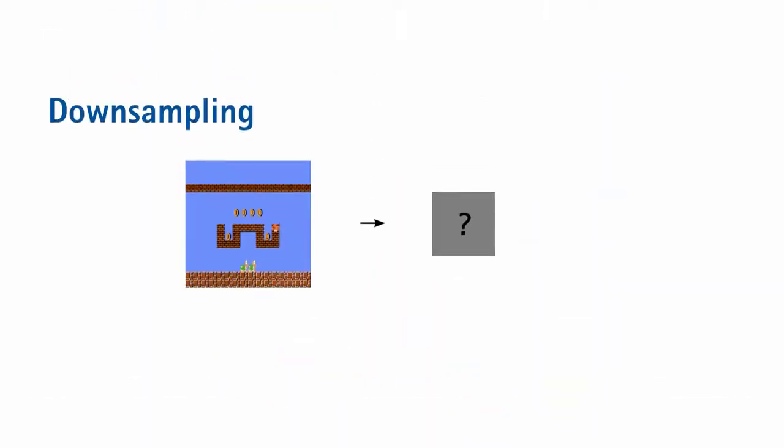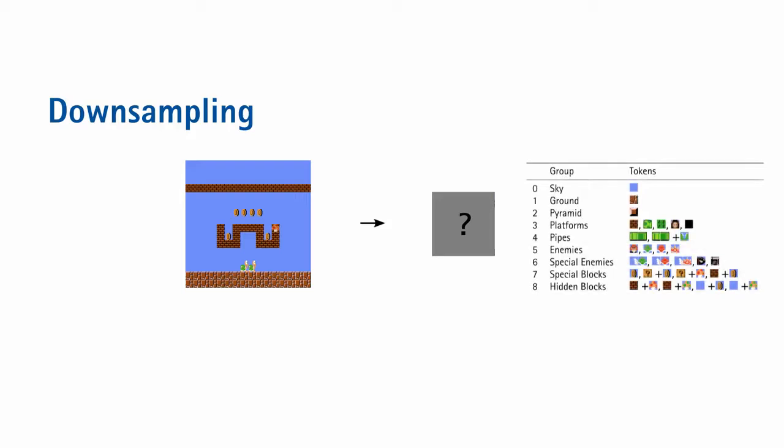For that, we designed a specific downsampling algorithm based on a predefined token hierarchy. For each entry in the downscale level, we find the possible candidates for that spot by checking which tokens in the larger level need to be collapsed into one.